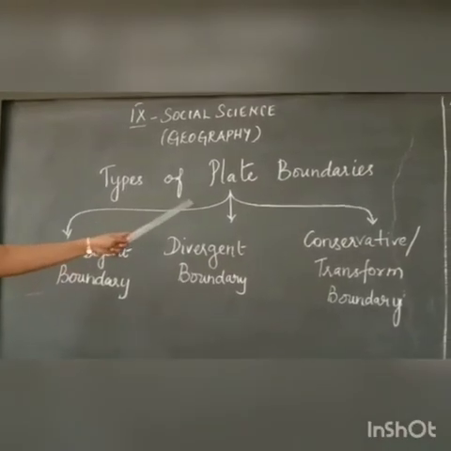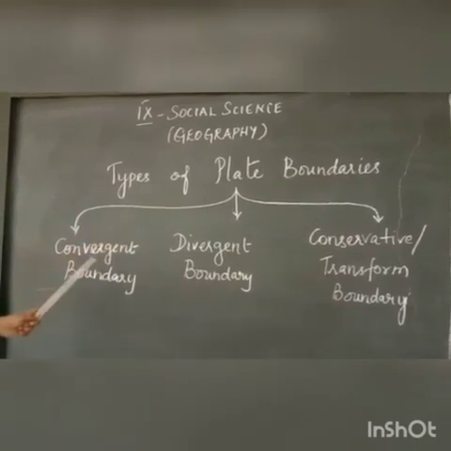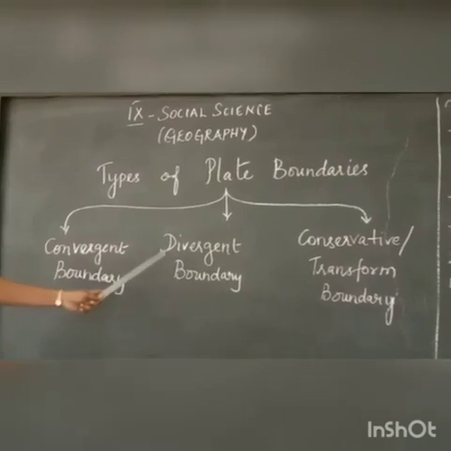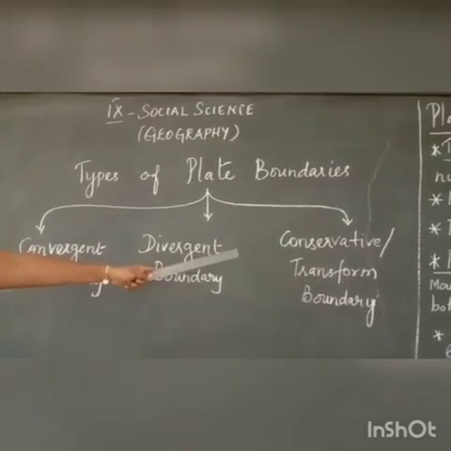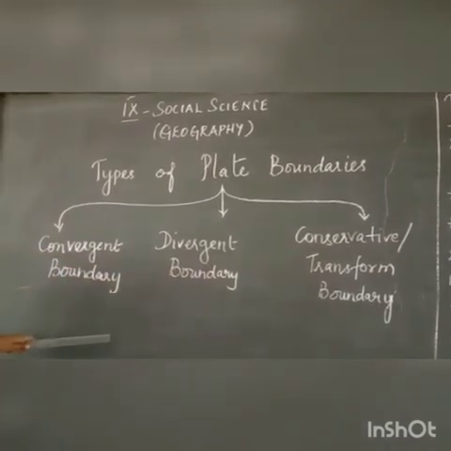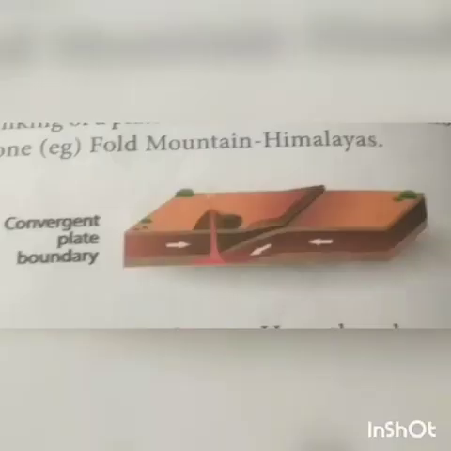Types of plate boundaries are divided into three categories. One is convergent boundary. Number 2, divergent boundary. Number 3, conservative or transform boundary. Now let us see a brief explanation of types of plate boundaries.